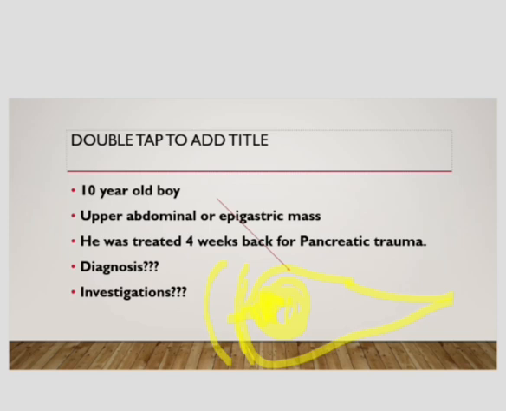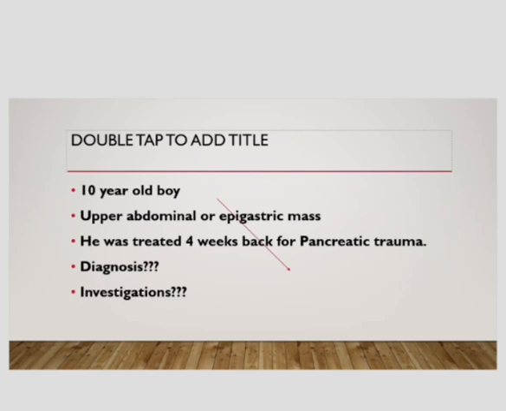so it causes obstruction of the duodenum, and due to gastric outflow obstruction the patient will complain of early satiety. As there is also the opening of the common bile duct in the duodenum, it can also pressurize the common bile duct and lead to obstruction of the common bile duct and cause obstructive jaundice. So that's why in the first history the patient was complaining of early satiety, obstructive jaundice, and epigastric swelling after acute pancreatitis or after acute trauma. So the most likely diagnosis in this scenario is the pseudo pancreatic cyst.